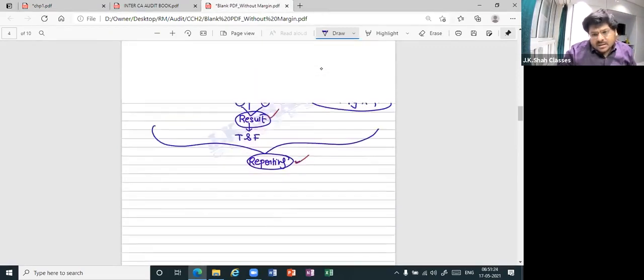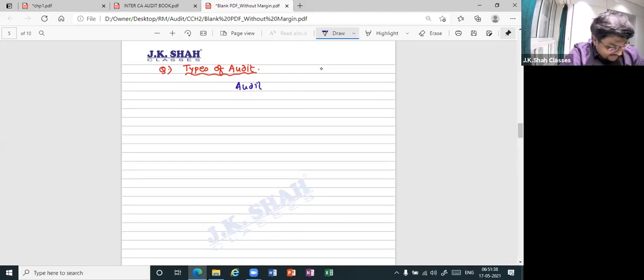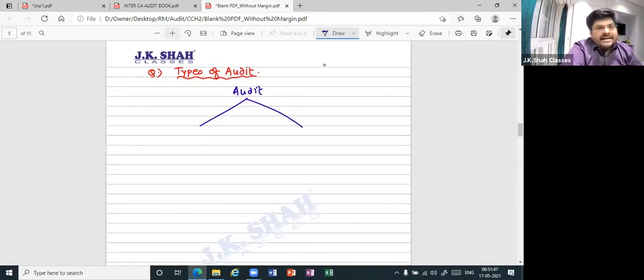The next question that we have is a very simple one: what are the different types of audit? Basically, there are two types of audit. Normally people say internal and external, but they are wrong. The two types of audit are one, statutory audit, and the other, voluntary audit.